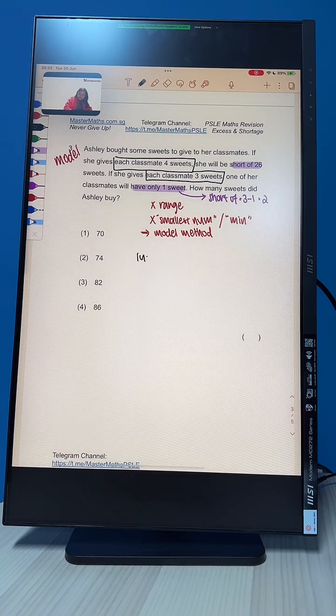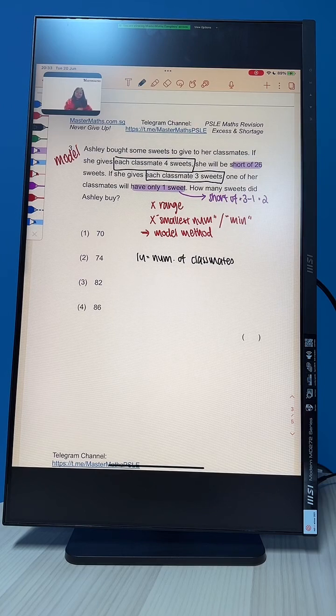So 1 unit is the number of classmates. Remember I mentioned in a lot of our previous lessons, if we don't know something, we just call it 1 unit. It makes our lives very easy.